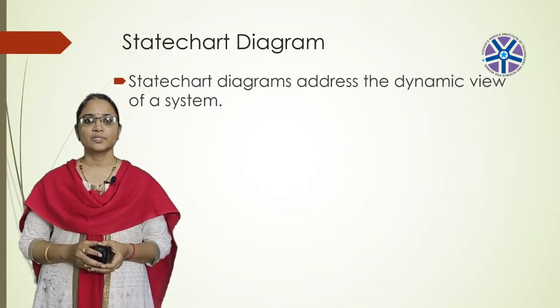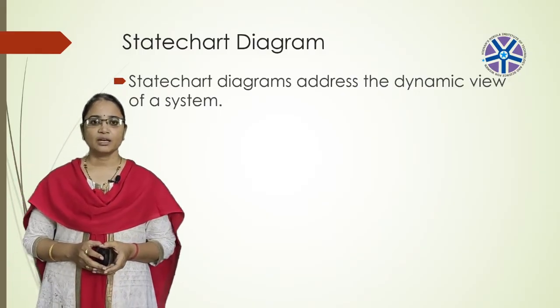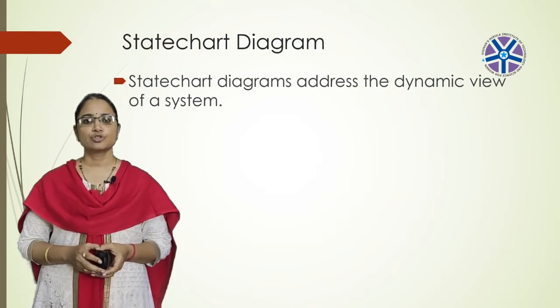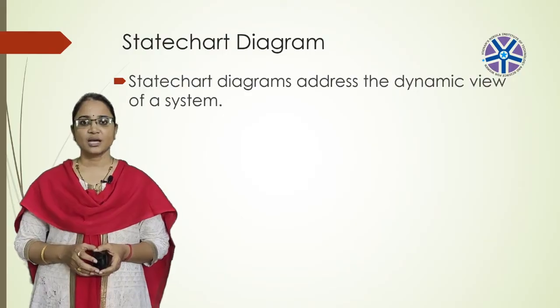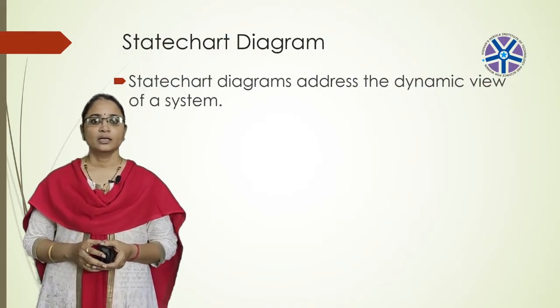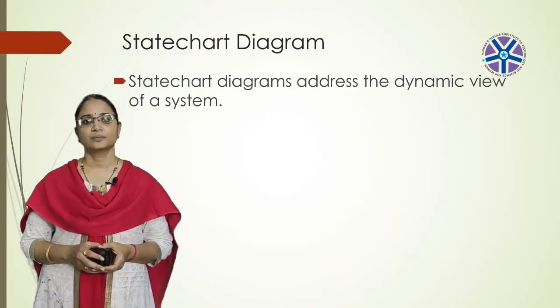Following are the main purposes of using a state diagram. The state diagram is used to model the dynamic aspect of a system. It is used to model the lifetime of a reactive system. It is used to describe the different states of an object during its lifetime. And it defines a state machine to model the states of an object.